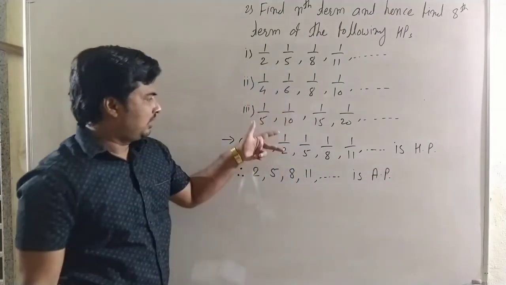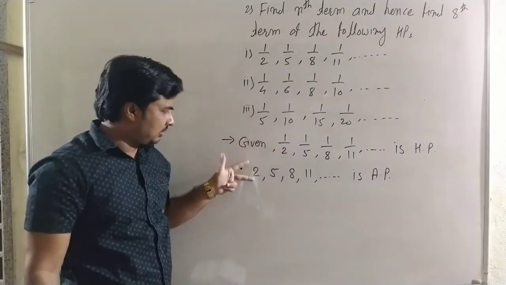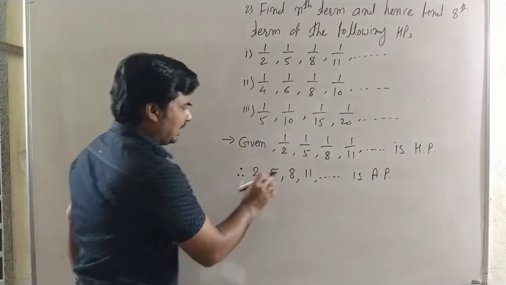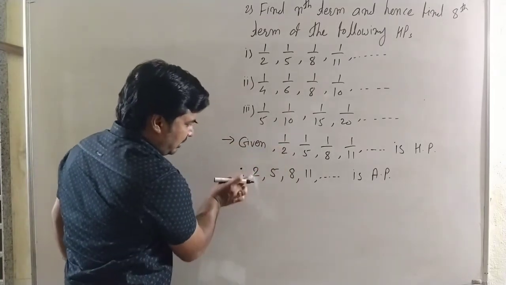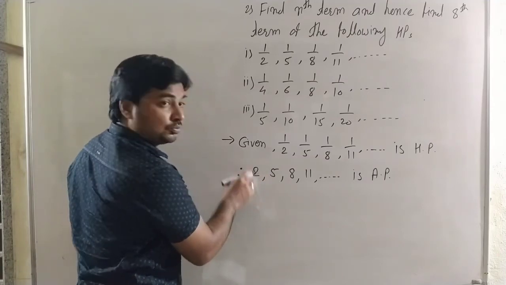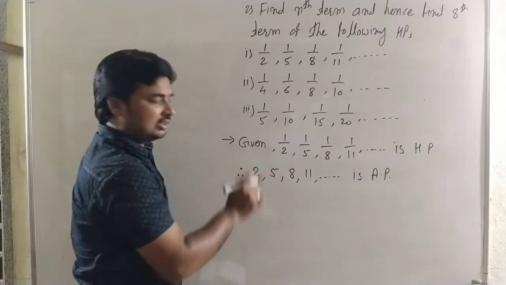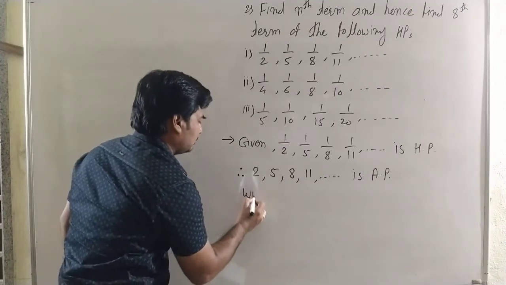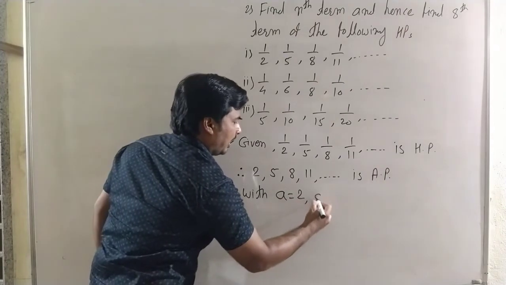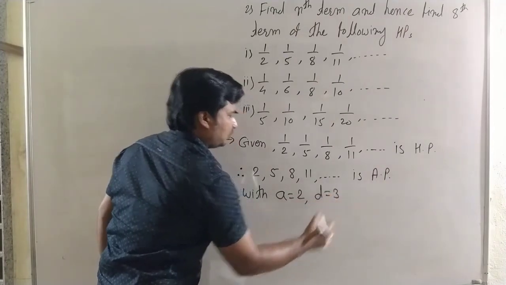Here if it is a harmonic progression, then the reciprocals of all terms are in an arithmetic progression. Here the first term is 2, and the common difference is 5 minus 2, 3, 8 minus 5, it is 3. With first term 2 and common difference 3.